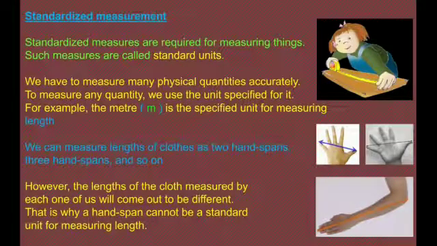Next topic is standardized measurement. Standardized measures are required for measuring things. Such measures are called standard units. We have to measure many physical quantities accurately. To measure any quantity, we use the unit specified for it. For example, the meter (m) is the specified unit for measuring length.